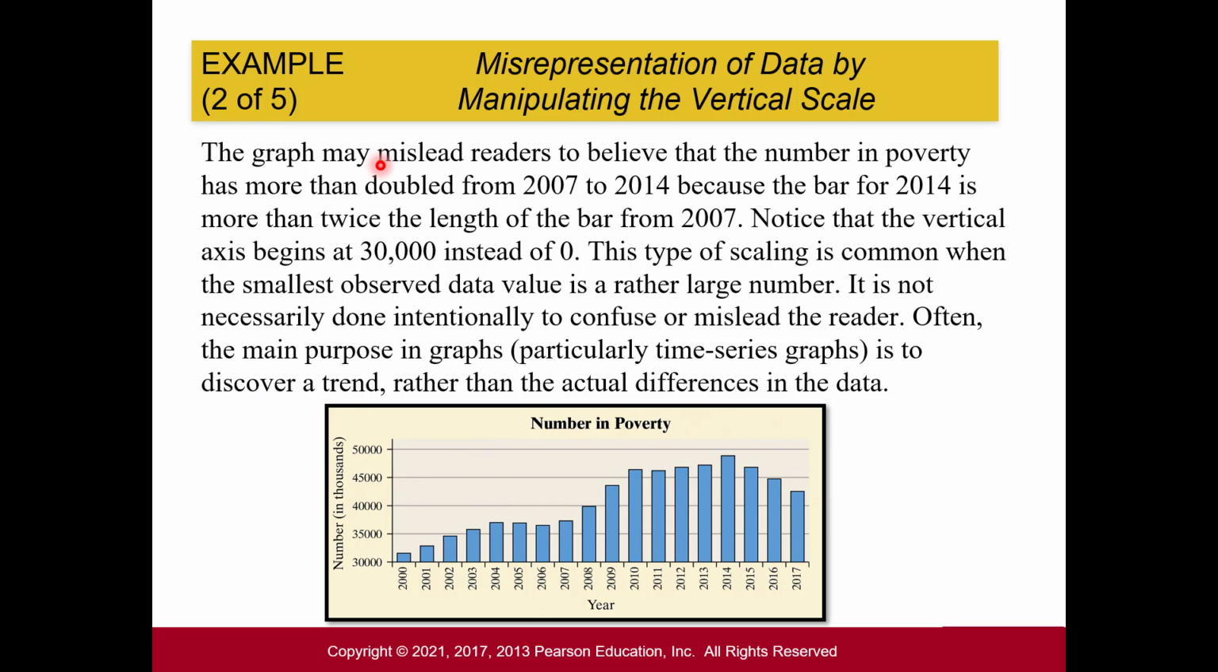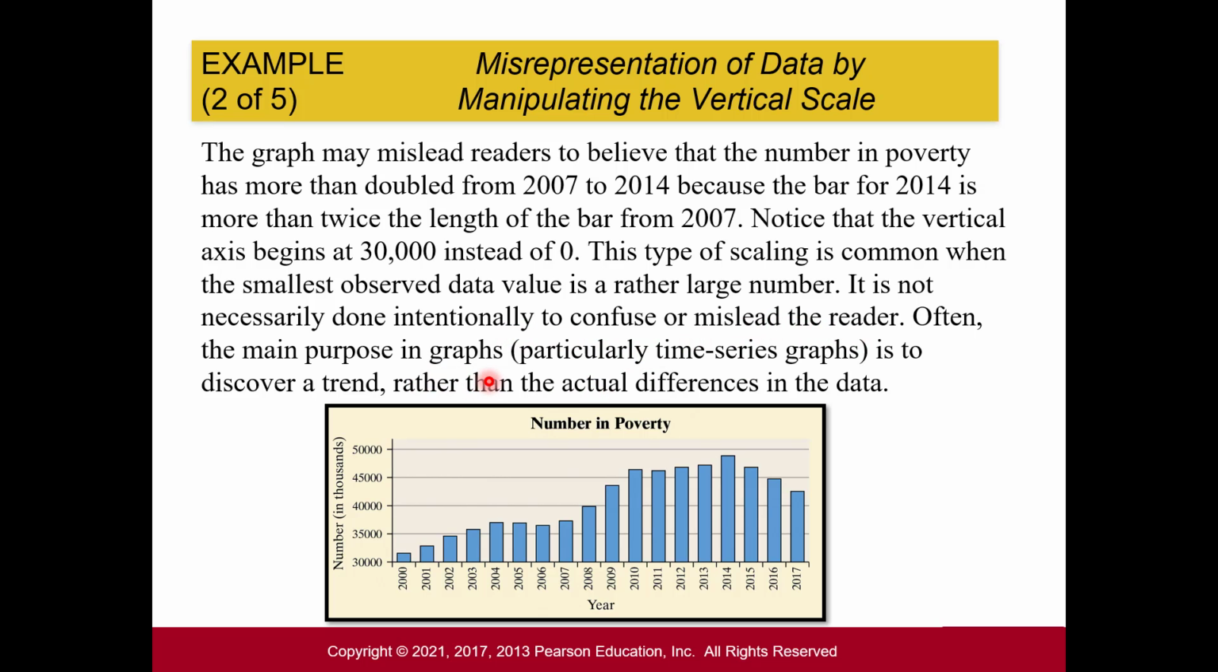So the graph may mislead readers to believe that the number in poverty has more than doubled from 2007, which is right here in about the middle of the graph, to 2014. And that's because the bar for 2014 is twice the length of the bar for 2007. Again, this is similar to the last one where our vertical axis doesn't start at 0. So this type of scaling is common when the smallest observed data value is a rather large number. It's not necessarily done intentionally to confuse or mislead the reader.